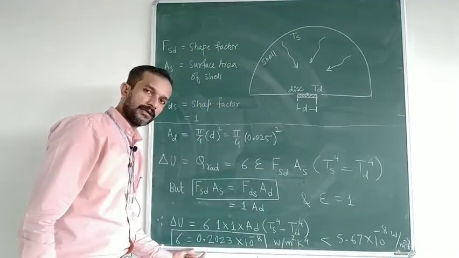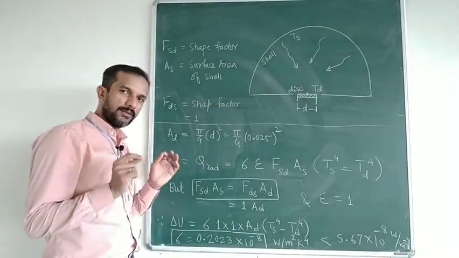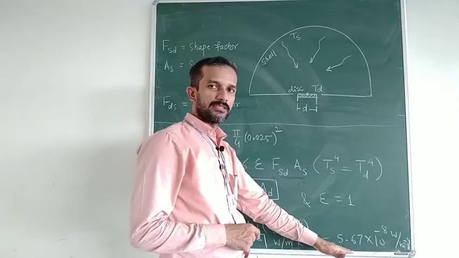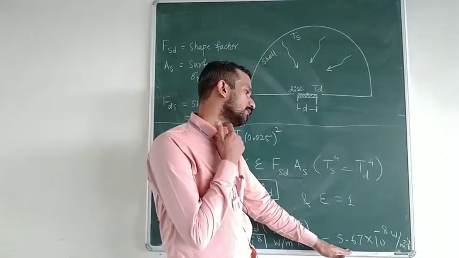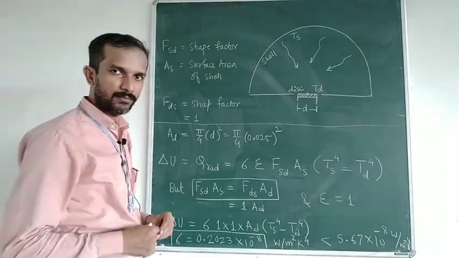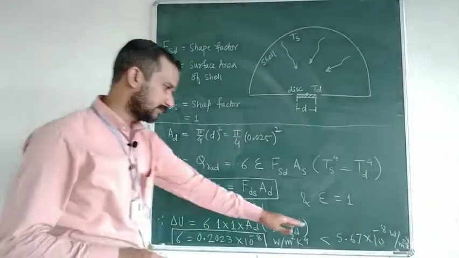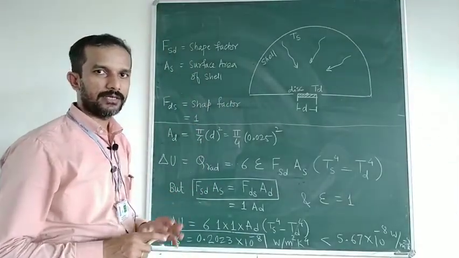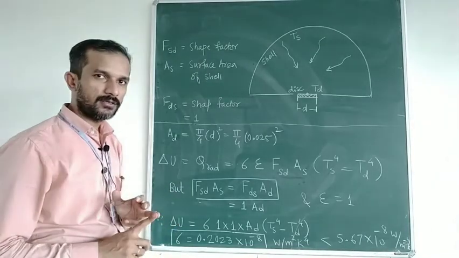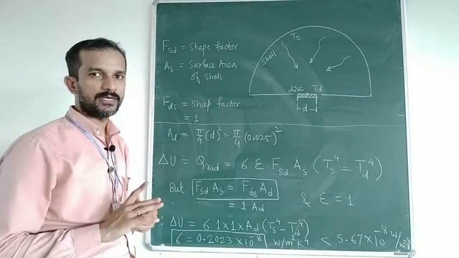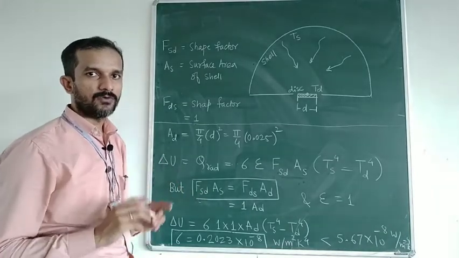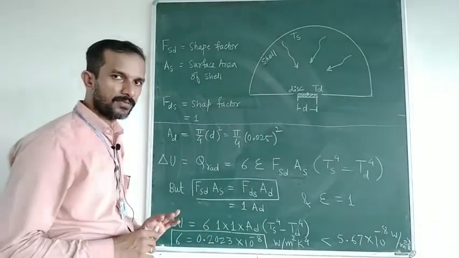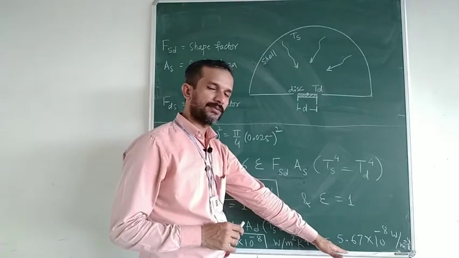This was the objective of today's trial, to determine the value of the Stefan-Boltzmann constant experimentally, and we obtained this value very close to the universally accepted value of the Stefan-Boltzmann constant, which comes to be 5.67 into 10 raised to minus 8 watt per meter square Kelvin raised to 4. This value is less than that because there are errors during the experimentation, like the role of convection and conduction, heat loss from the sphere to the outward side, and the steady state may not be achieved for the hemisphere. So these are a few reasons because of which the value we have obtained is less than the universally accepted or standard value.